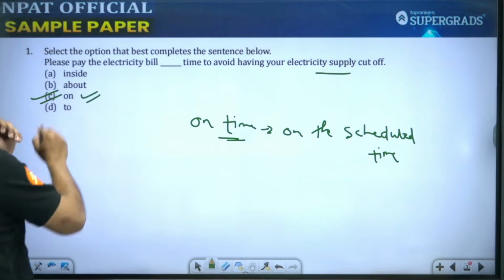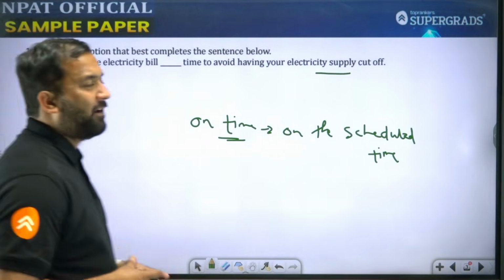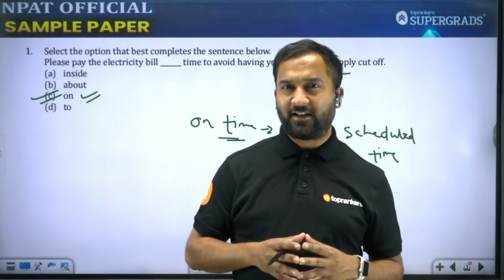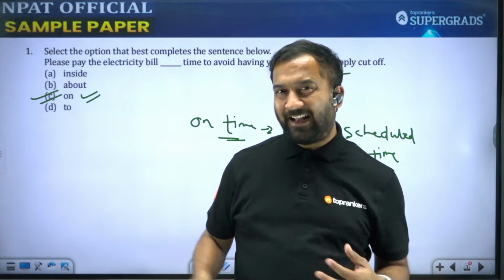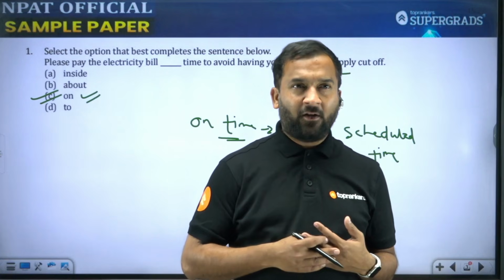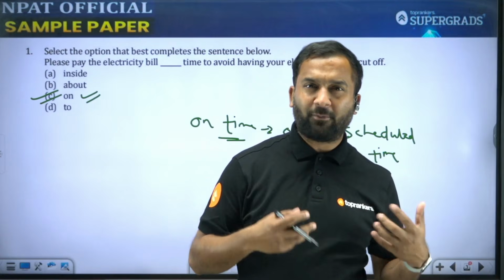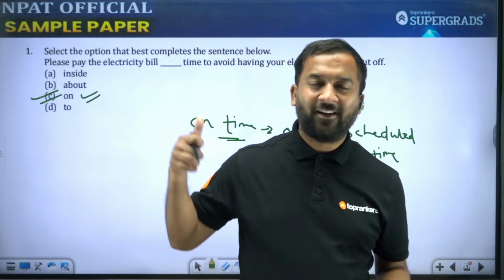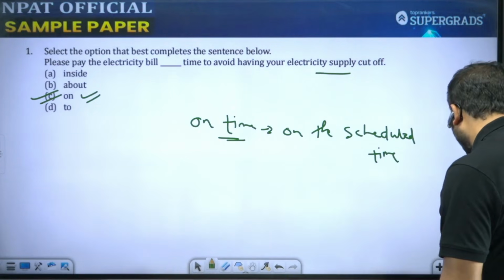On the scheduled time. So the first four questions on prepositions, on time एक phrase होता है. So there are phrases like in time, there are phrases like on time. In और on दोनों होते, then it would have been confusing to decide कि sure क्या मैं in time use करूं, क्या मैं on time use करूं. But because we do not have that preposition, it makes it easier for us. So it should be on time, students.